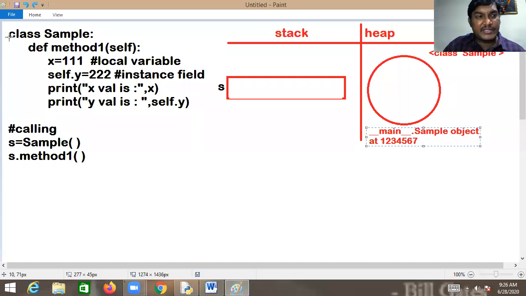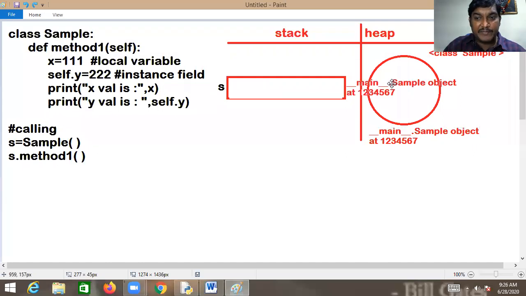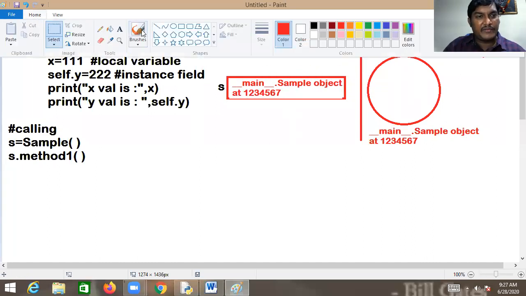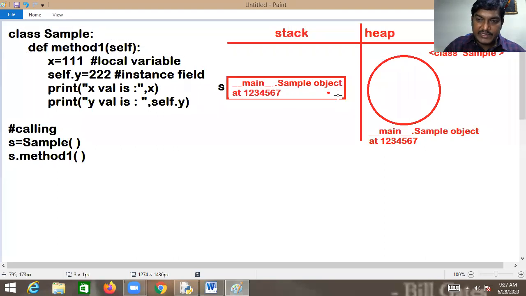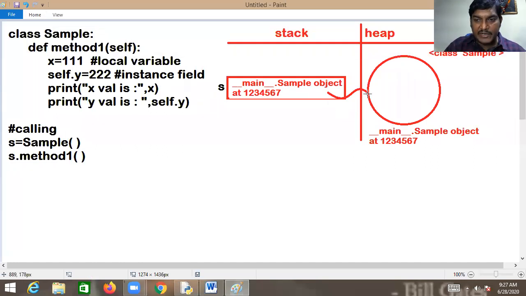Understand the representations, they are very important. Intentionally, I am giving this representation very clearly to help you understand the concept in a better way. So s is a reference. For the reference variable, memory is allocated in the stack.